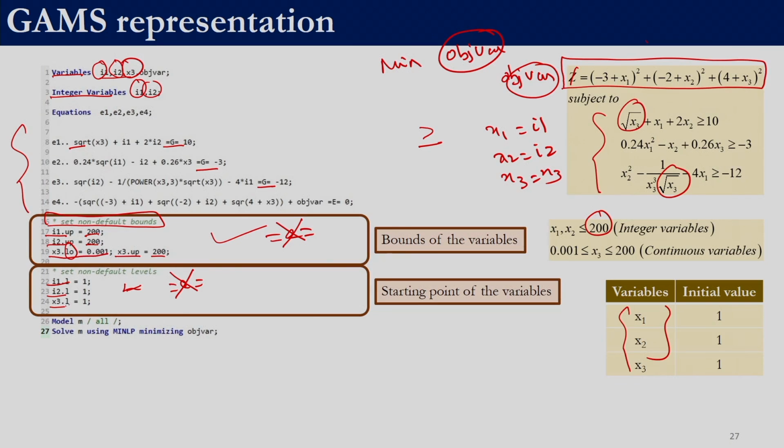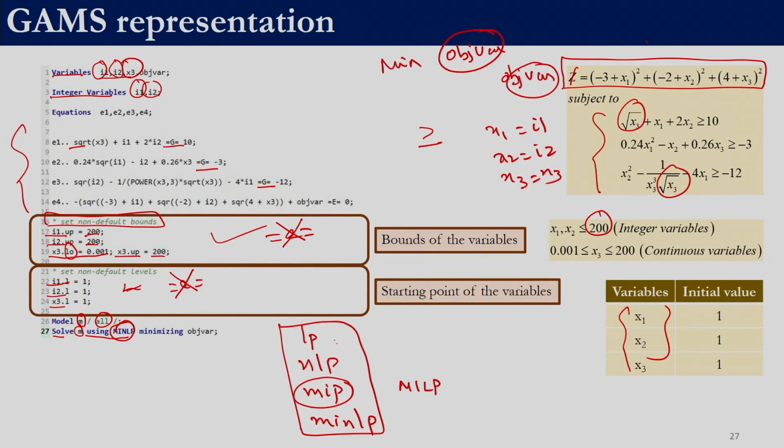We are constructing this model whose name is M, and we want to include all the equations specified in this file. So, we have model M slash all slash semicolon, and then over here we are solving using the keyword solve. We are solving the model M using MINLP. This is again a keyword. The keywords which we have seen are LP, NLP, MIP and MINLP. When we say MIP, it is actually MILP, but if you write MILP you will get an error, you will have to write MIP. So, you will have to be careful.